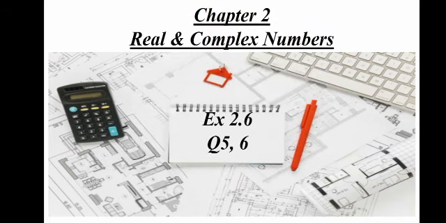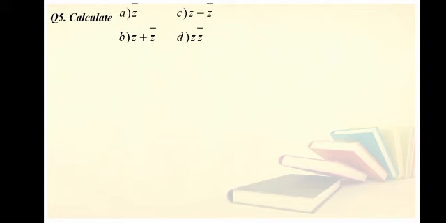Chapter number 2, Real and Complex Number. Exercise 2.6, question number 5 and 6. Here question number 5 is you have to calculate 4 parts. A is Z bar, B is Z plus Z bar, C is Z minus Z bar, and D is Z into Z bar. This bar sign is actually showing that you have to take the conjugate of that number.